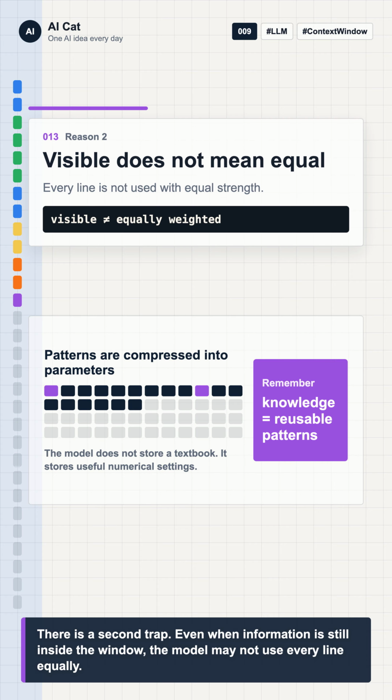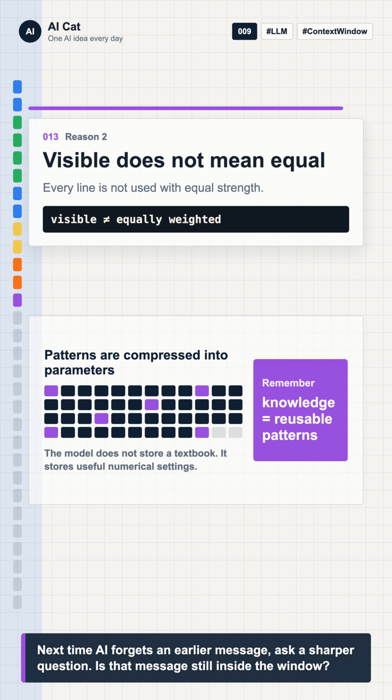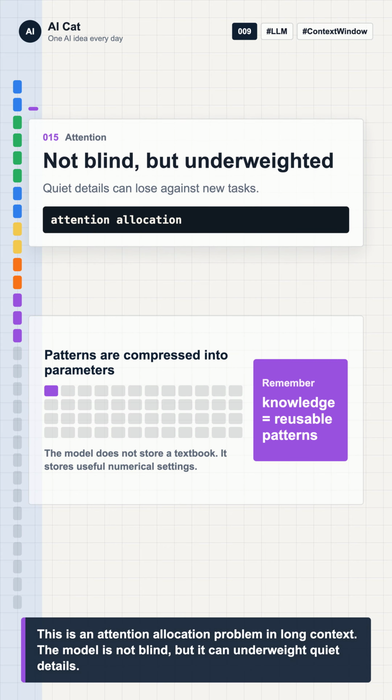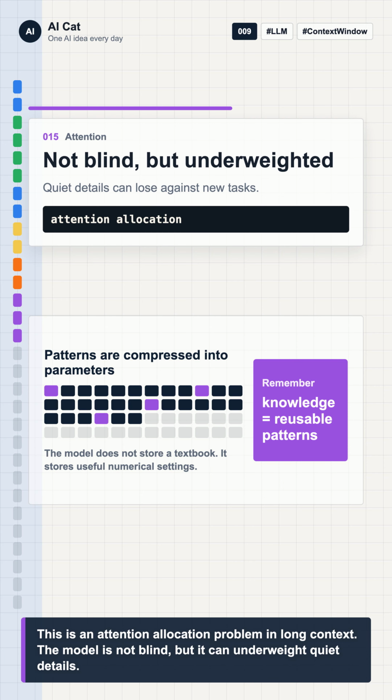Even when information is still inside the window, the model may not use every line equally. Long context is like a very long meeting transcript. A detail buried in the middle can be missed when a new task appears near the end. This is an attention allocation problem in long context. The model is not blind, but it can underweight quiet details.